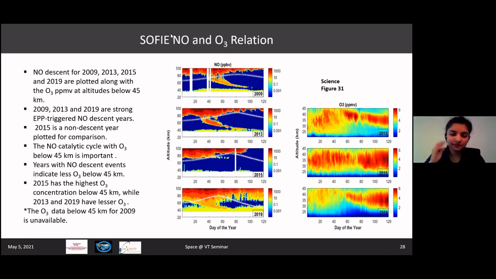Since SOFIE observes only till around 85 degrees north, we won't have those 5 degrees of latitude towards the pole. As we go higher, I believe the concentrations of NO should be more strongly present, or we can observe it in a stronger capacity, because I believe the event takes place in the pole or at those altitudes.